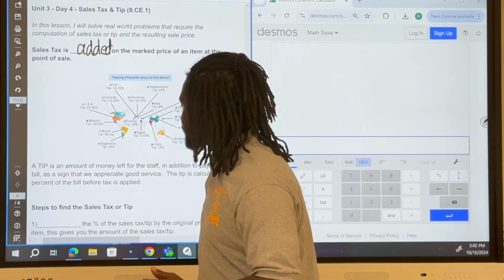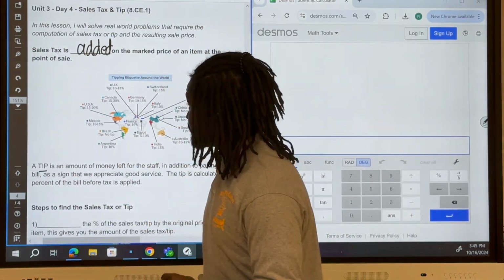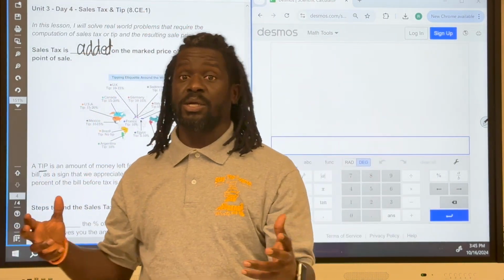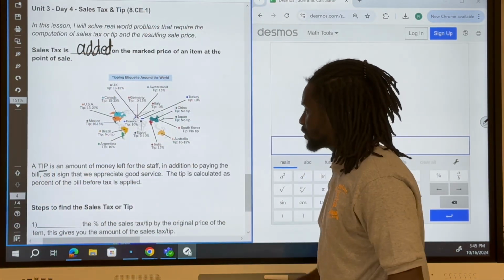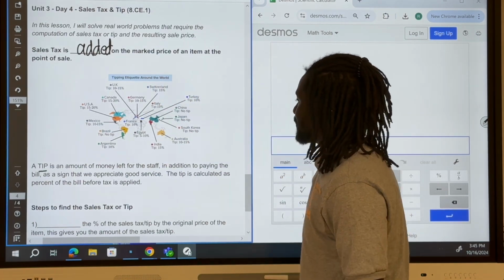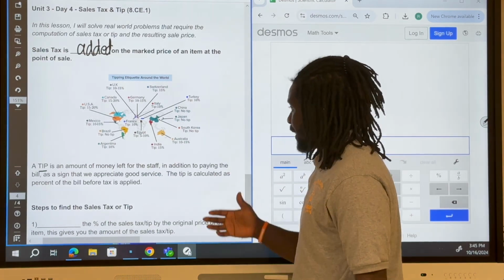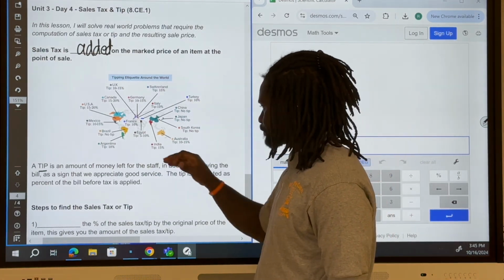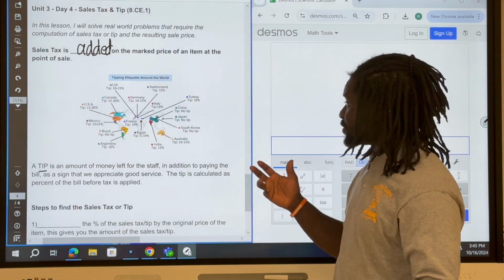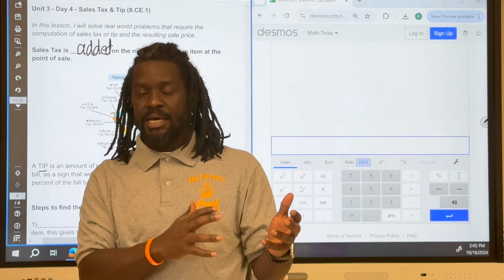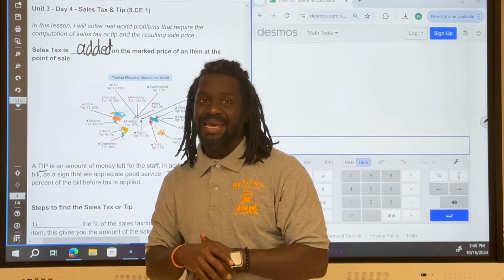Then let's talk about tips. Tipping is something that does not happen everywhere in the world. I thought this was a really cool chart. It shows a map of the world, and it shows that there are places that do not tip at all, like China, Japan, and Brazil. And then there are also places where tipping has different percents that people recommend.